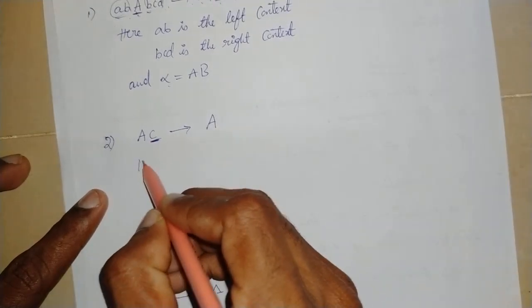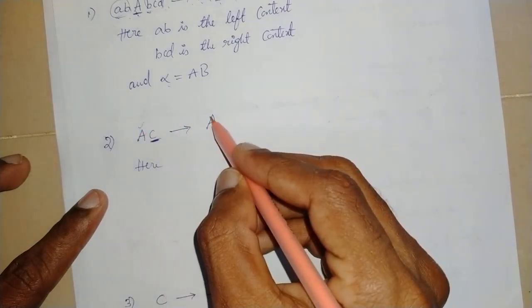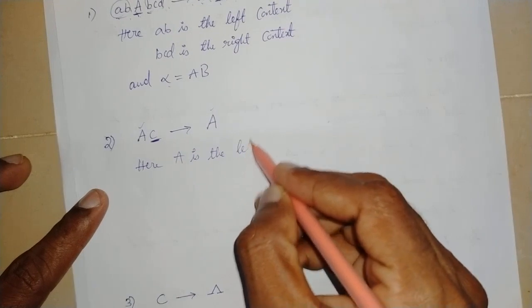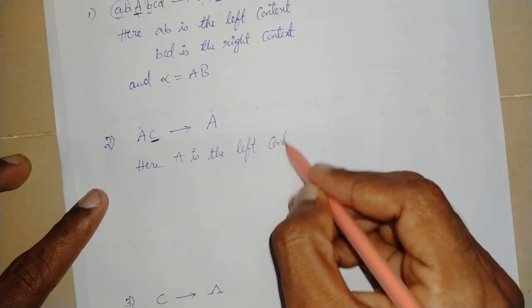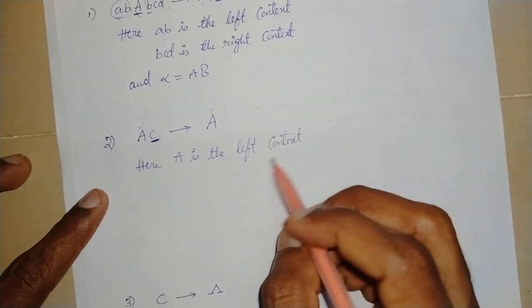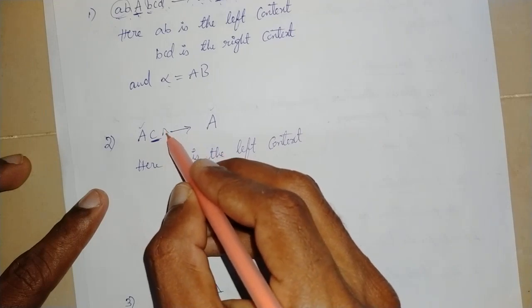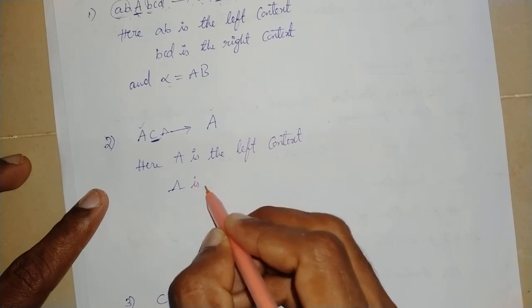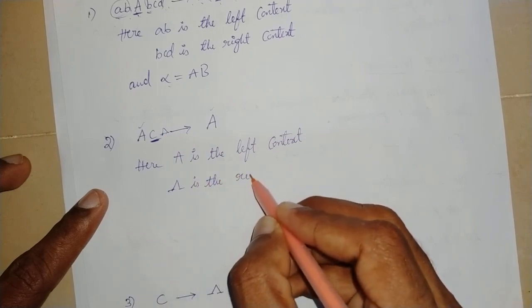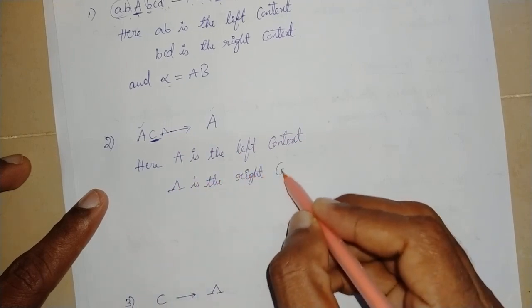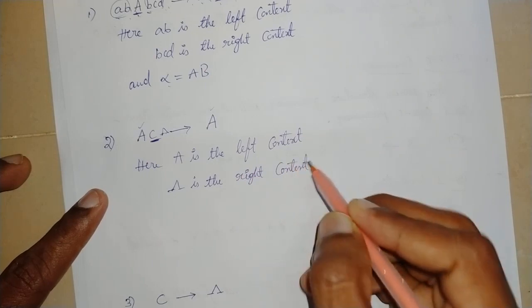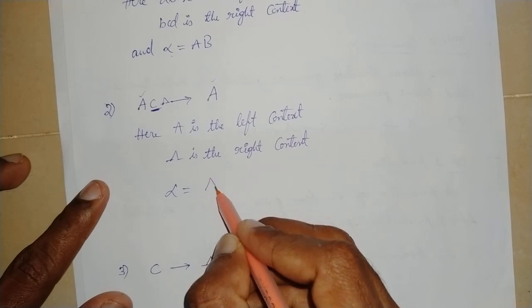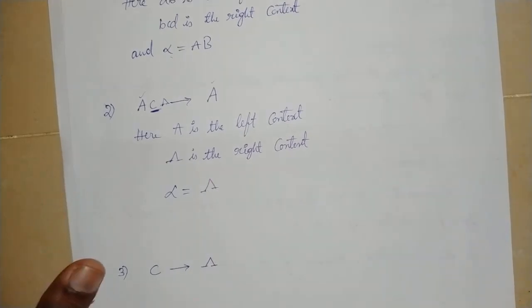So A is the left context and the right context is the empty string.